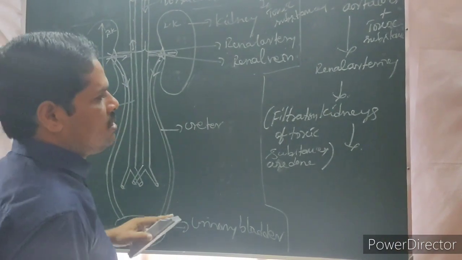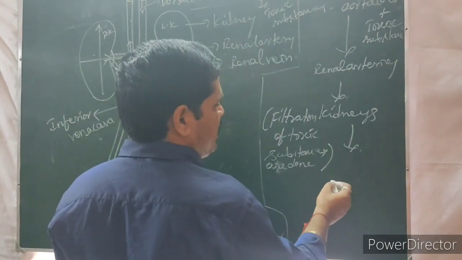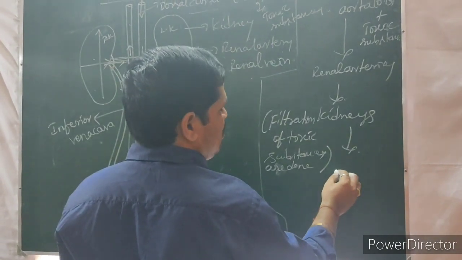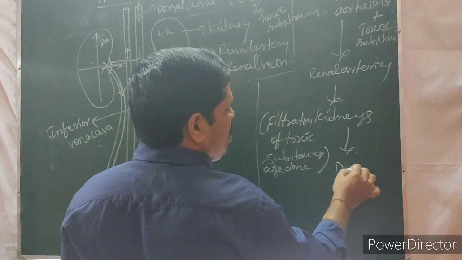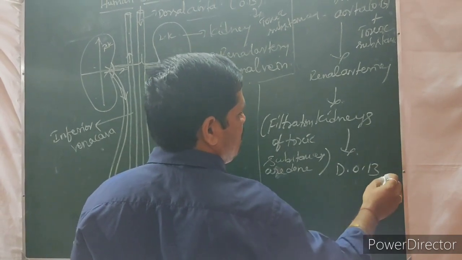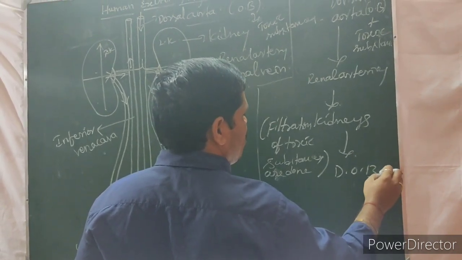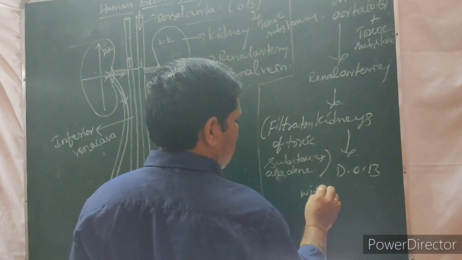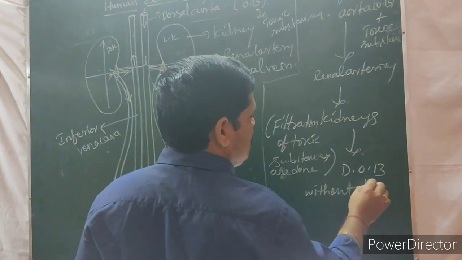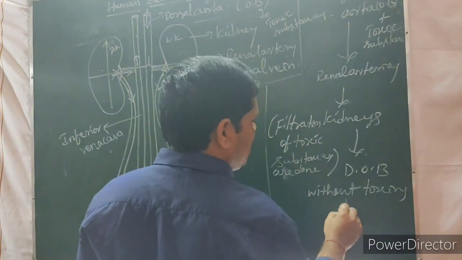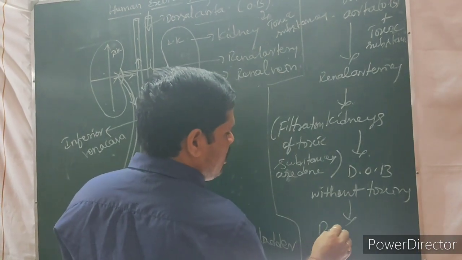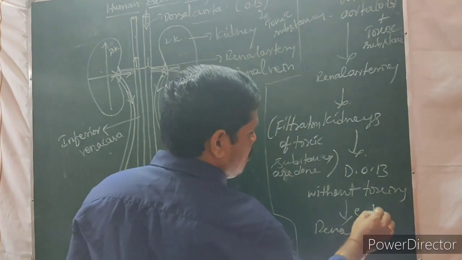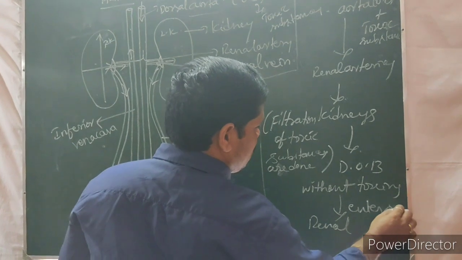Then what happens? The purified blood, that means the deoxygenated blood without toxins, enters where?